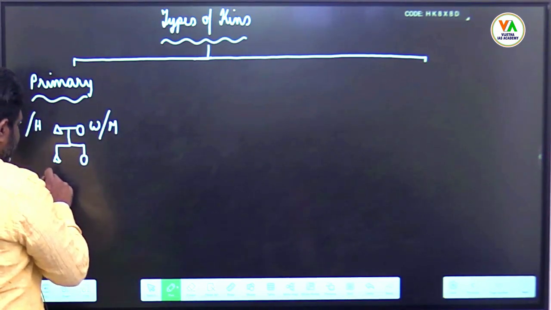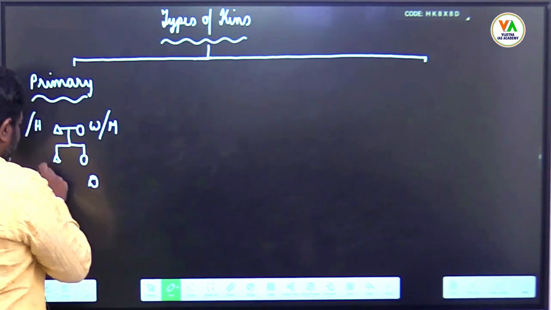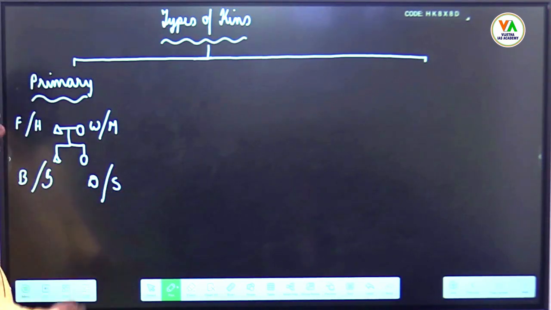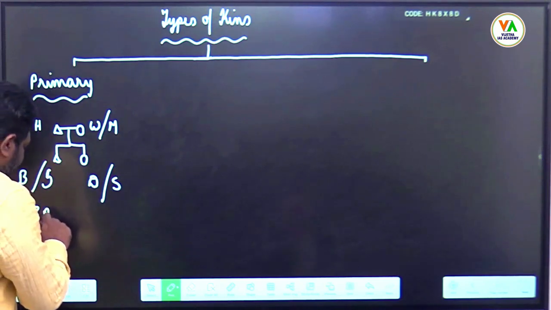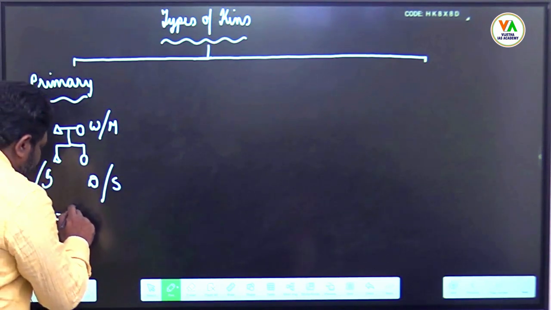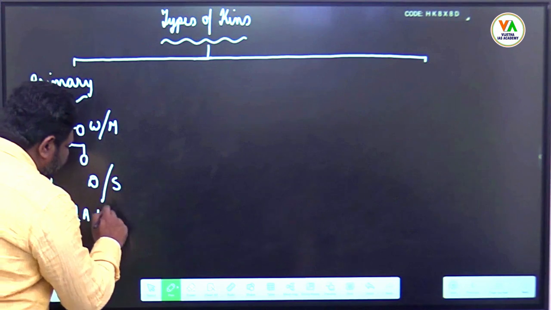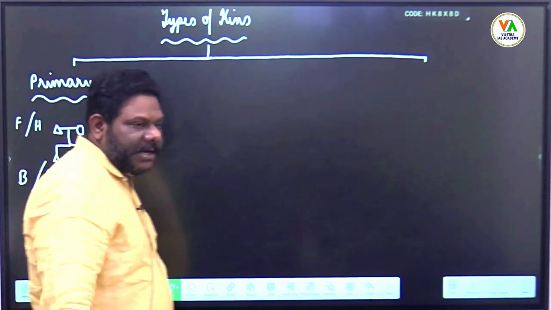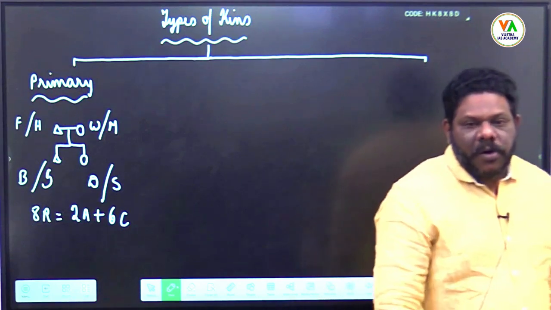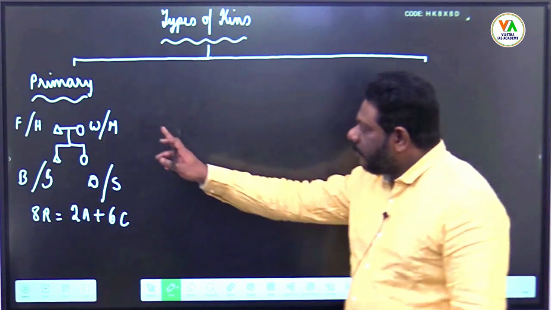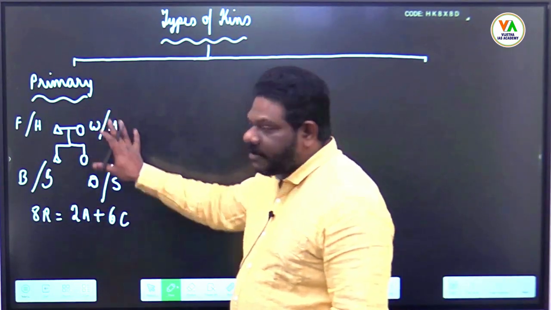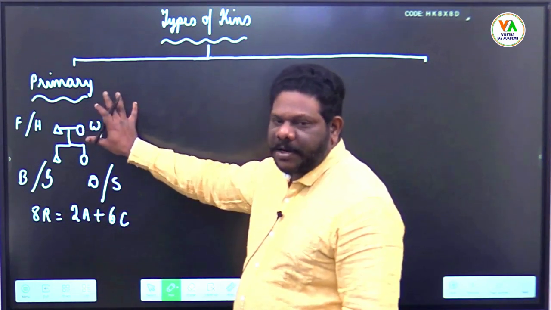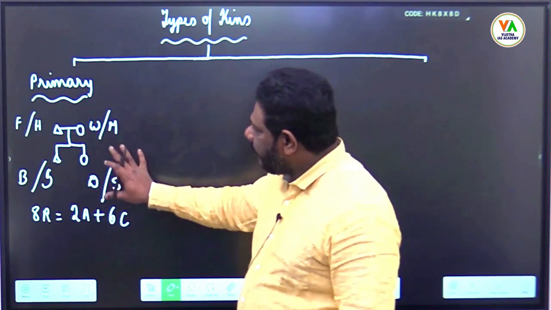These are son, daughter, and he is brother, and she is sister. So total 8 relatives are there, out of which 2 are affinal relatives and 6 are consanguinal relatives. Can you tell me who are affinal relatives? Husband and wife are affinal relatives and the rest of them are consanguinal relatives, if you are considering this primary or nuclear family.